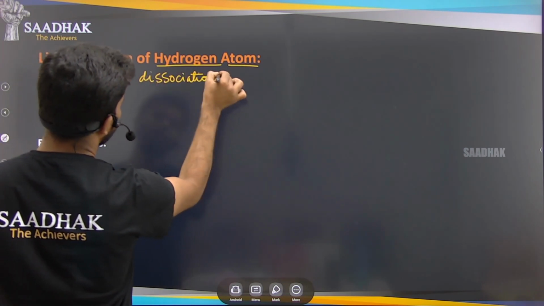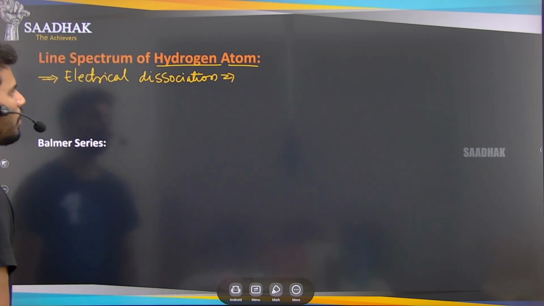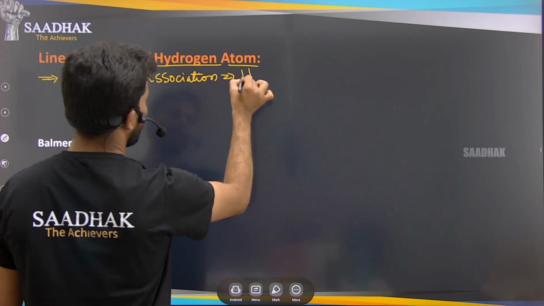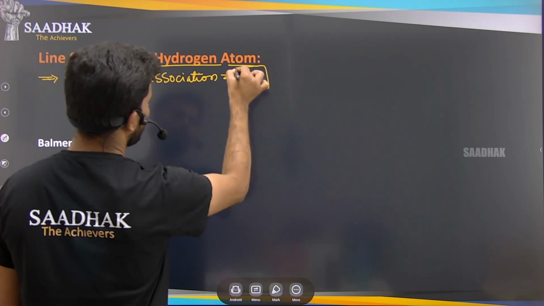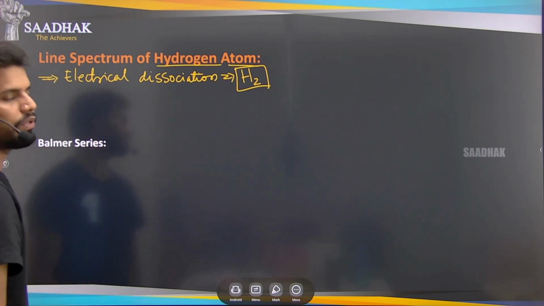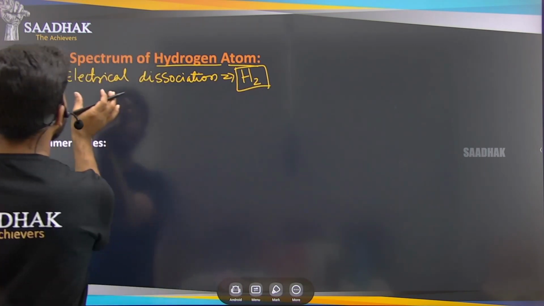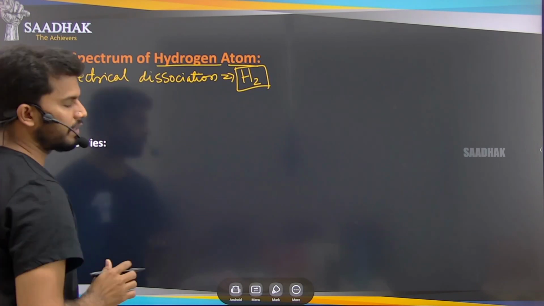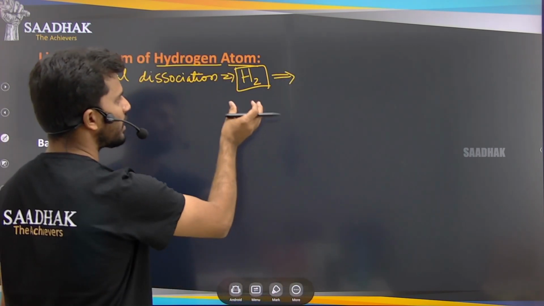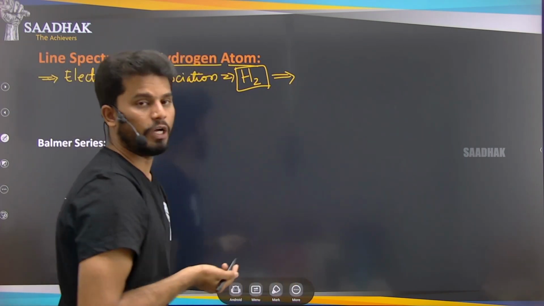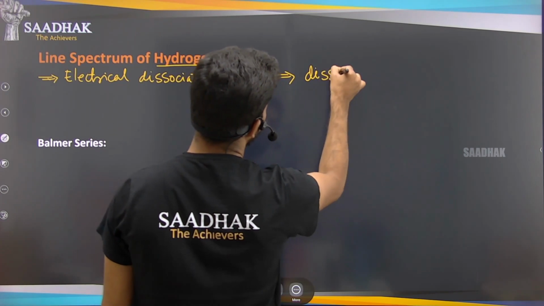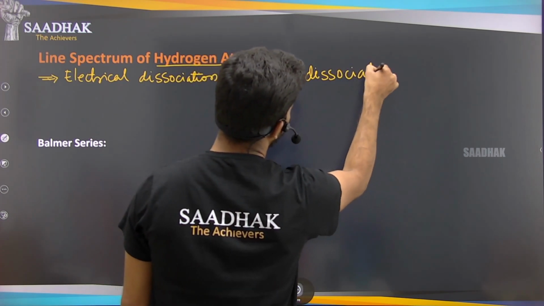Because of this electrical dissociation, what happens here? I am taking the hydrogen gas and applying electricity to it. Because of this electricity, what happens? This hydrogen gas will get dissociated, right? Dissociated means it splits into two parts.